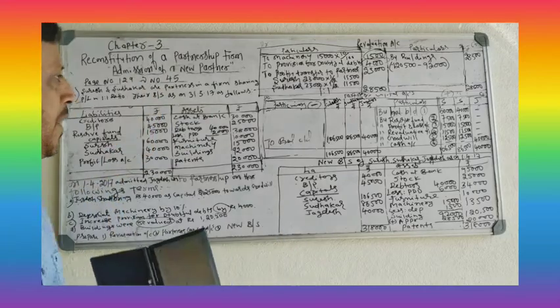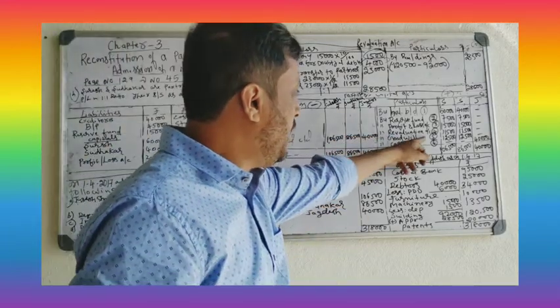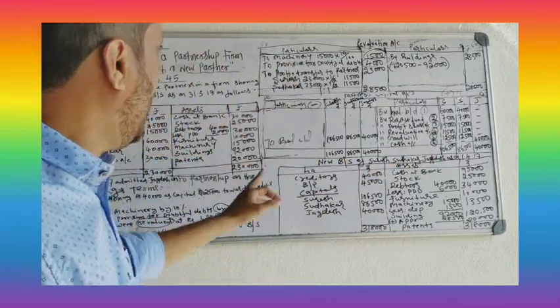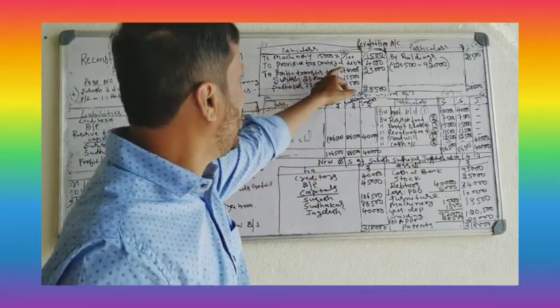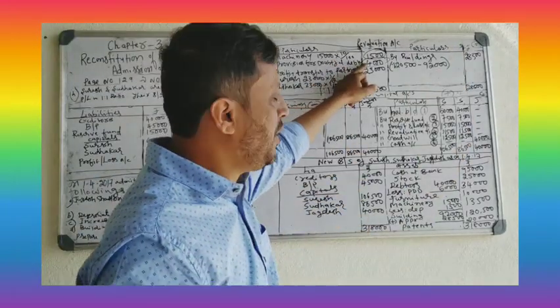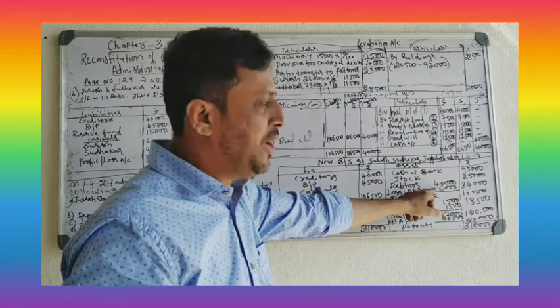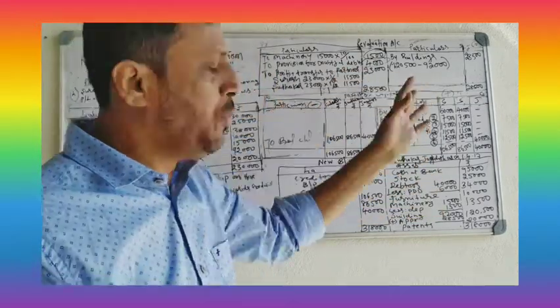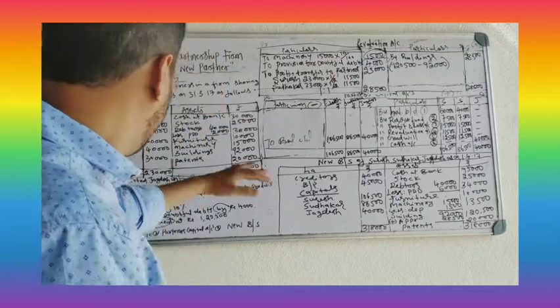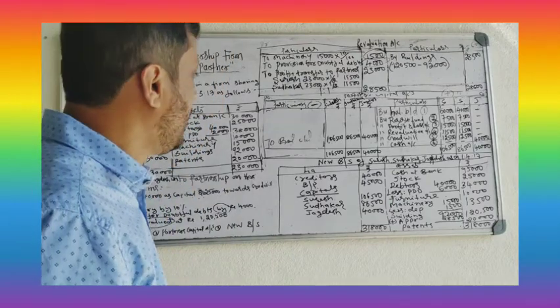So this is the problem. In this problem, just goodwill is brought by the new partner. There is no goodwill withdrawn, and you have to keep in mind the provision for doubtful debts increased by 4,000 loss. That loss you have to record in revaluation account. Again, that loss you have to deduct in the balance sheet from debtors. Building revalued means difference amount you have to take. So this is the problem you should work out once again in your notes.